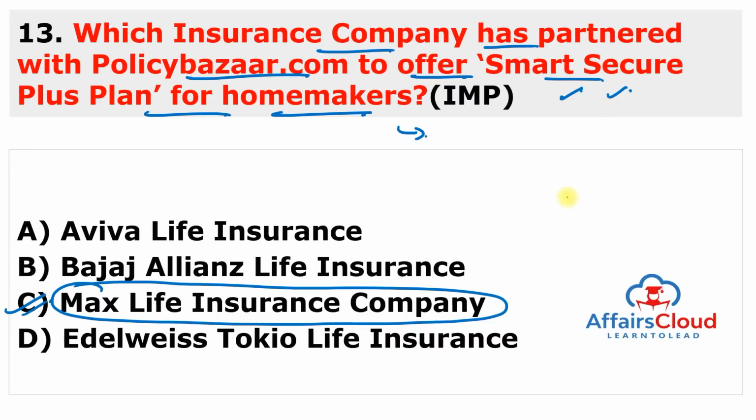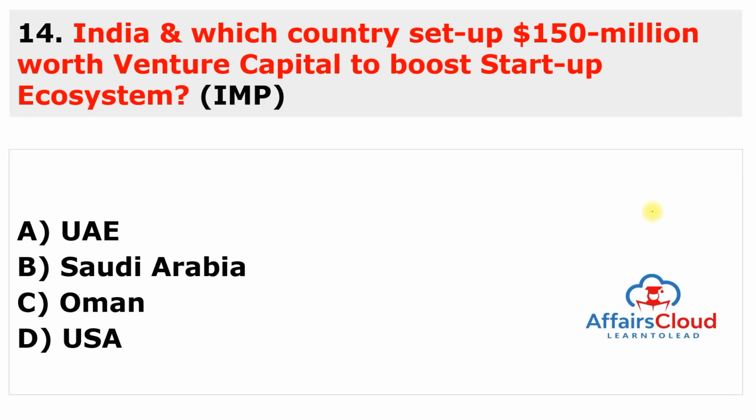So remember, this is Max Life Insurance Company. Its headquarters is in New Delhi. Its managing director and CEO is Prashant Tripathi. Not important because you have to remember a lot of managing directors and CEOs. So just read this. Moving to next question.